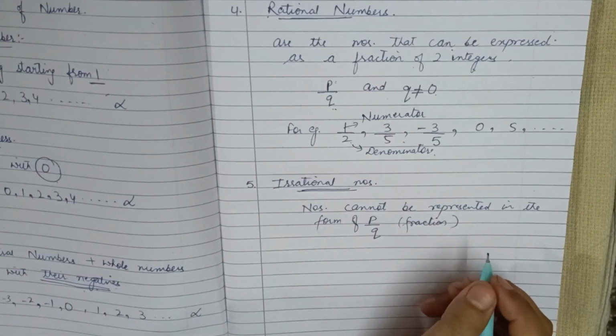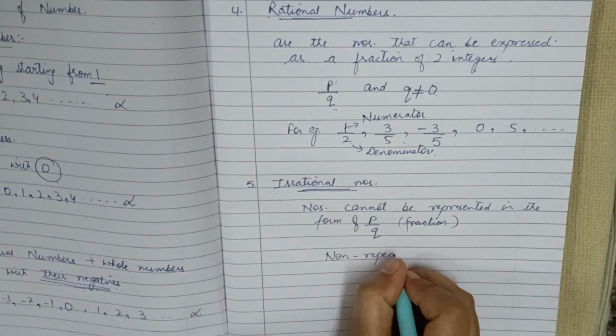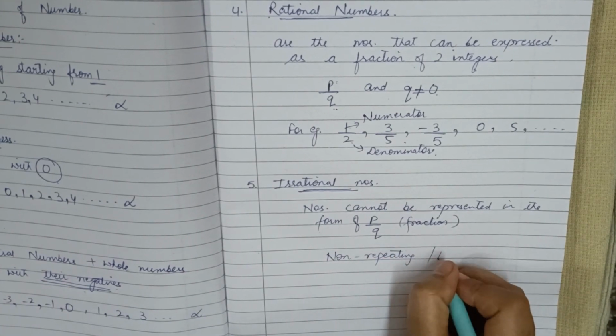And here the numbers are non-repeating and non-terminating.